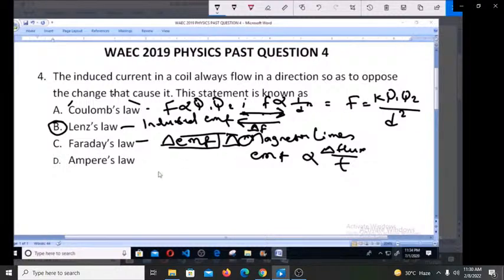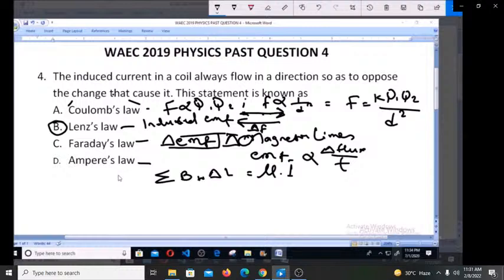And finally, we'll talk about Ampere's law, which states that for any closed loop path, the sum of the length elements times the magnetic field in the direction of the length of the element is equal to the permeability times the electric current enclosing the loop. So you have a statement that goes like this. This is the formula that summarizes the statement of Ampere's law.